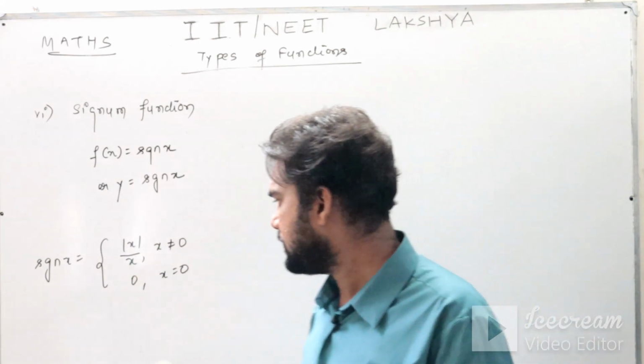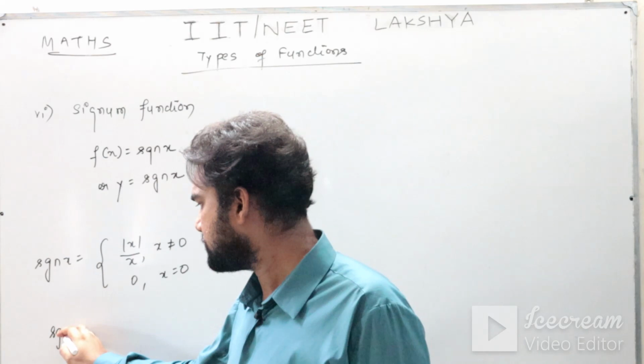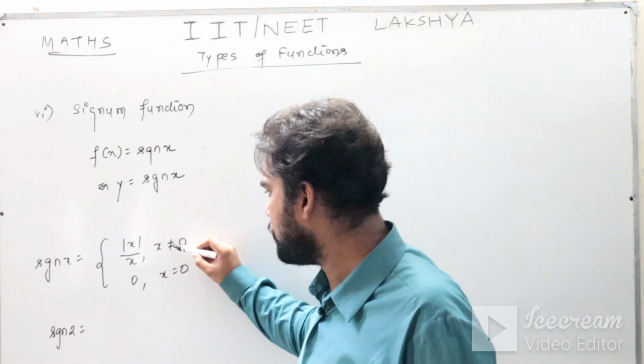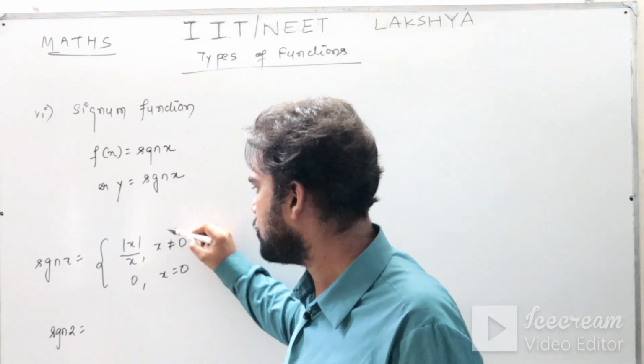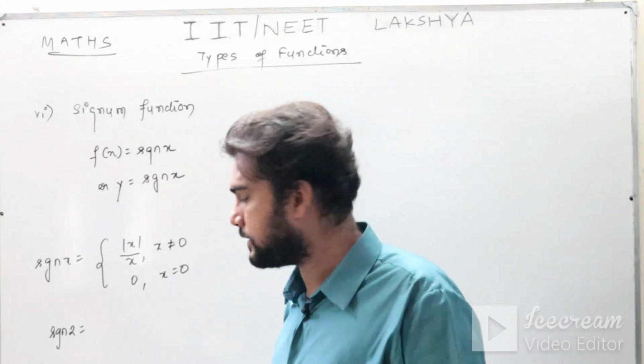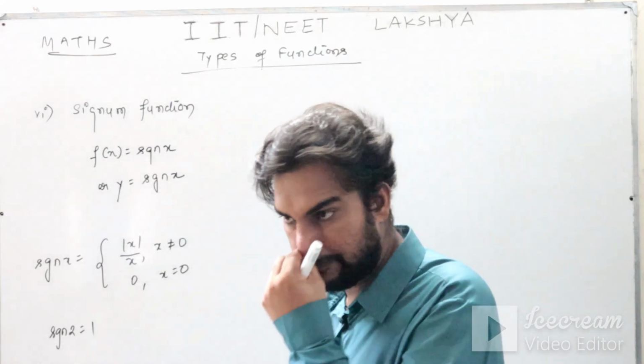For example, suppose you are asking me signum of 2. Now, 2 is 0 or non-zero? Obviously 2 is non-zero. So use this definition, mod 2 by 2. Mod 2 is how much? 2. And 2 by 2 is how much? 1. So signum 2 is 1.